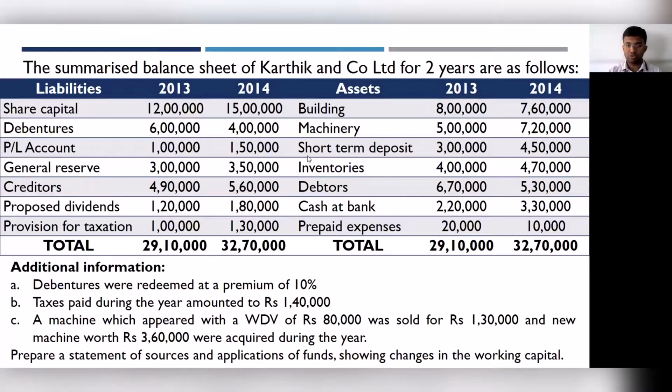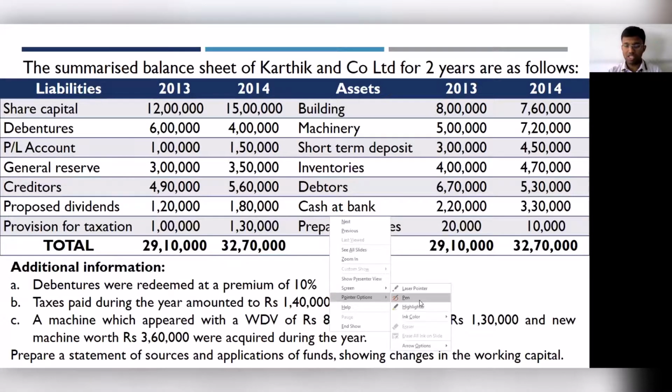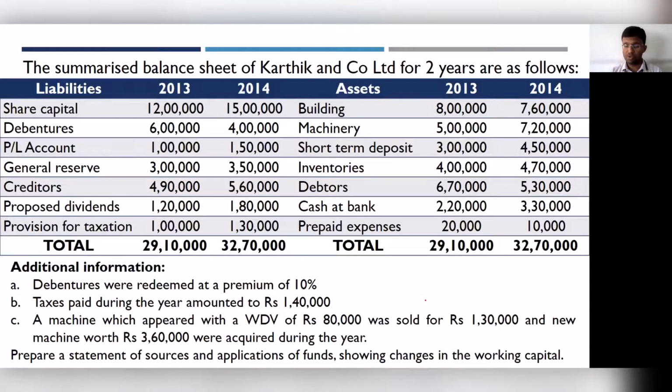The first statement is statement of sources and application. For this, what we have to prepare is the schedule showing changes in working capital, for which we have to consider the current assets. Which are the current assets? Building and machinery are fixed assets. Short-term deposit, inventory, debtors, cash at bank and prepaid expenses are current assets. Share capital, debenture, profit and loss, general reserve, all these are examples of liabilities.